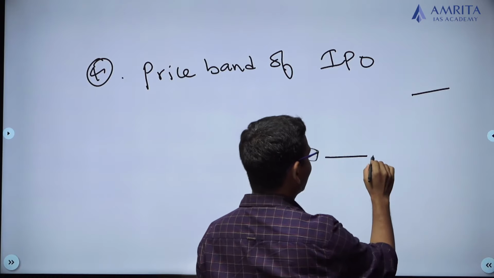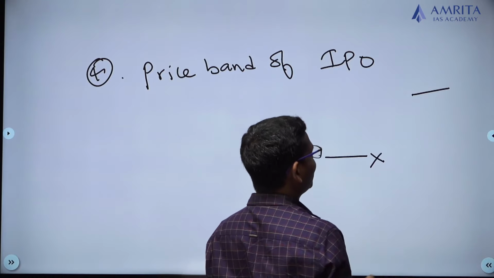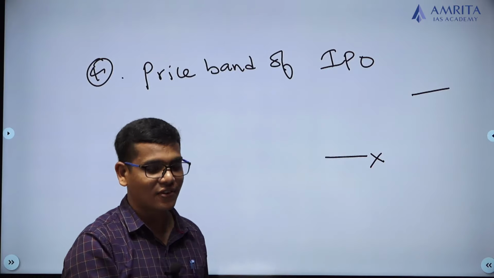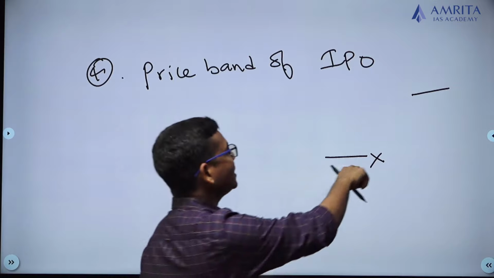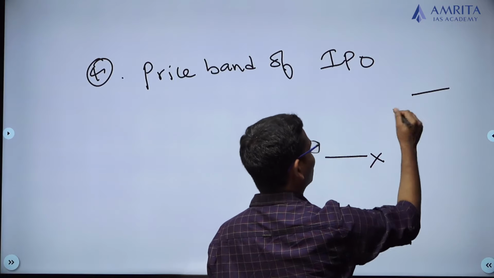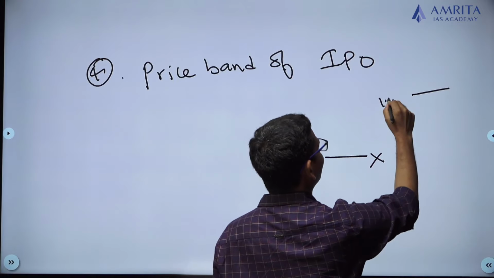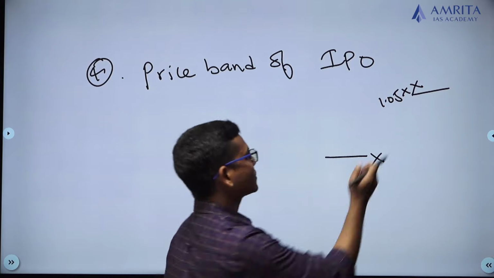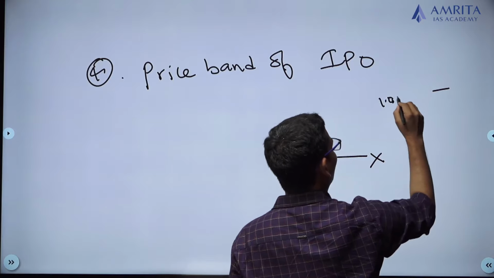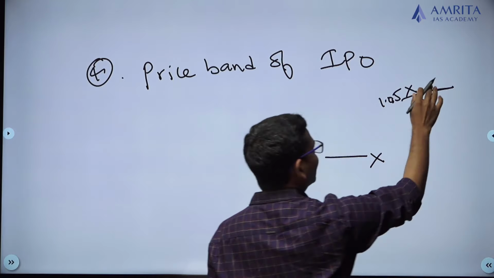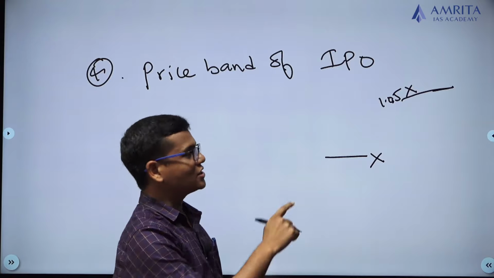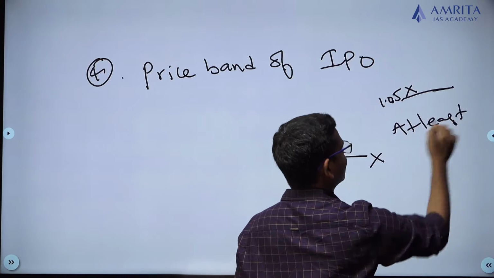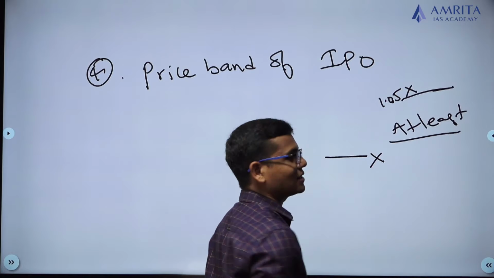Now what we are saying is the ceiling price should be at least 105 percent of the base price. That means it must be 1.05 into x, or otherwise I can write 1.05x. So the ceiling price must be at least 1.05 of x. That means it should not be lesser than this.